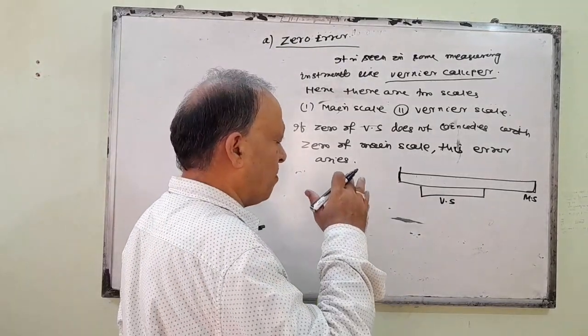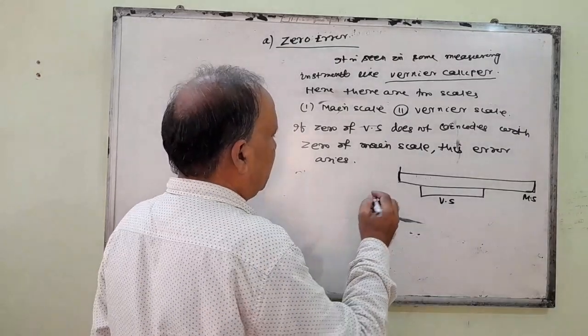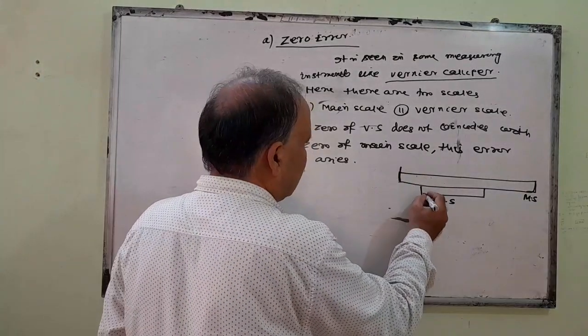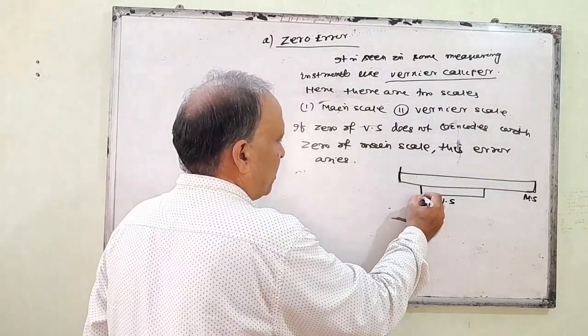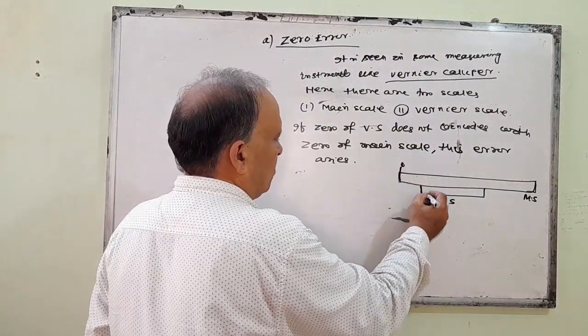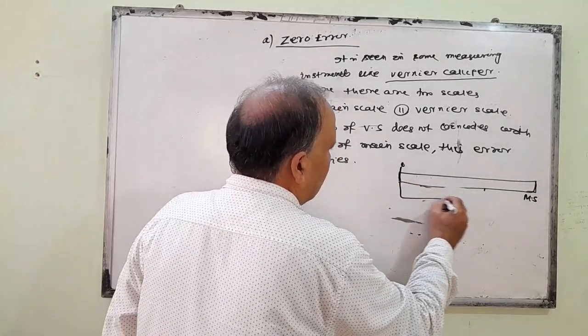But in most vernier calipers, you see zero of the main scale does not coincide with zero of the vernier scale. This is the zero of the main scale and this is the zero of the vernier scale. If they do not coincide, then a zero error arises. Again, this smaller one is the vernier scale. You read it in detail in practical.